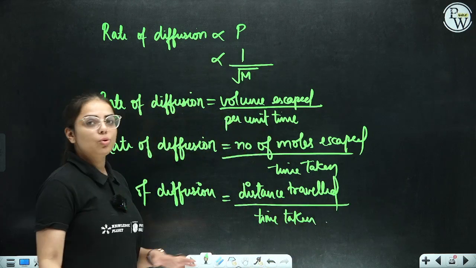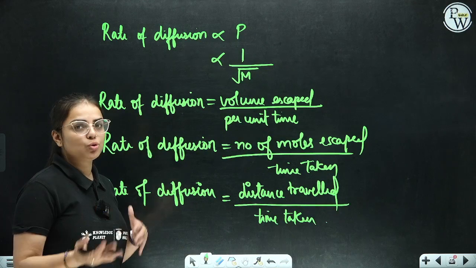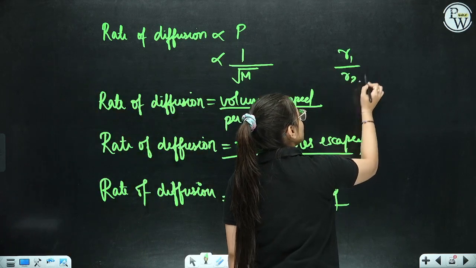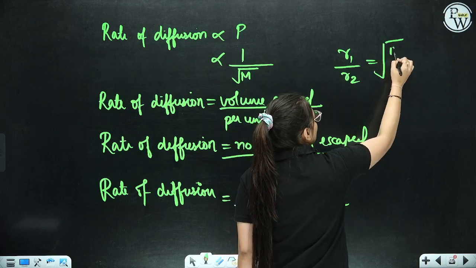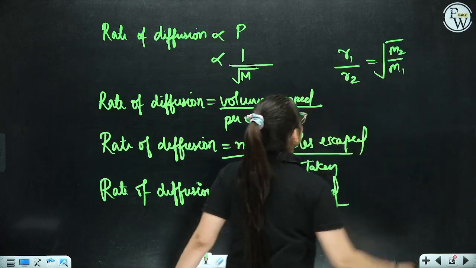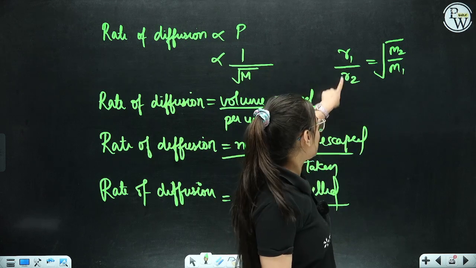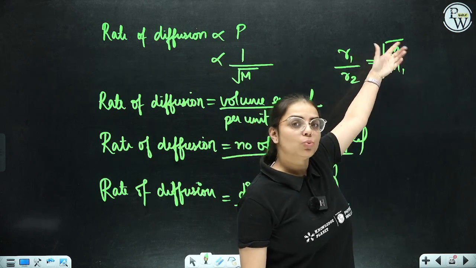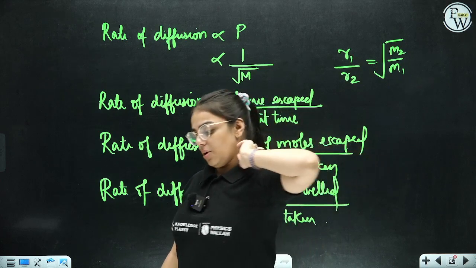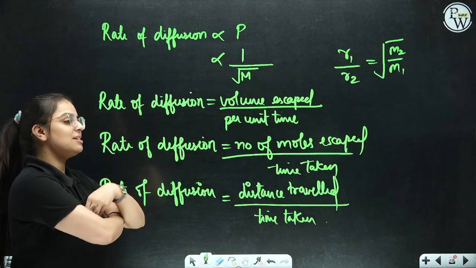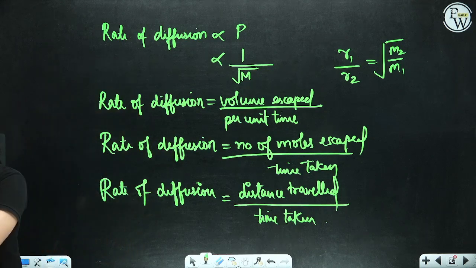So they can give you various formulas. For example, if they give you two molecular masses and ask you for the rate, you should know how to write it: rate 1 over rate 2 is equivalent to the square root of m2 by m1. How? Because rate 1 is inversely proportional to the square root of the first molecular mass, and rate 2 is inversely proportional to the square root of m2. In such a way you have to do this. Okay, is it clear to each and every one of you? Please everybody write it down so that we can now move on to the types of speed.